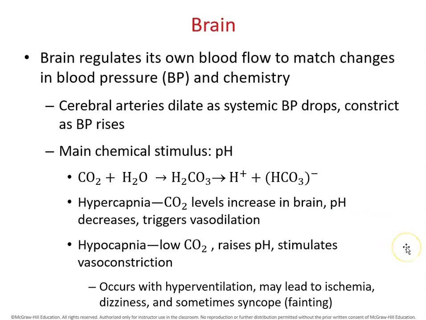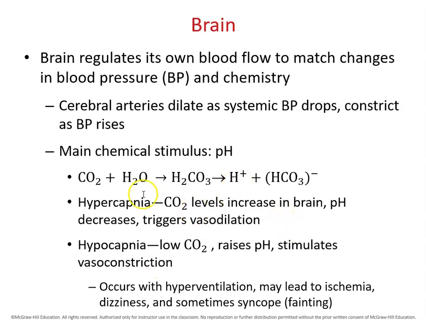Brain has its own regulation for blood flow to match changes in blood pressure and the blood chemistry. Cerebral arteries dilate as systemic blood pressure drops. It constricts as systemic blood pressure rises. The main chemical stimulus in blood flow in the brain is the pH. The level of carbon dioxide in the brain is important for pH regulation.